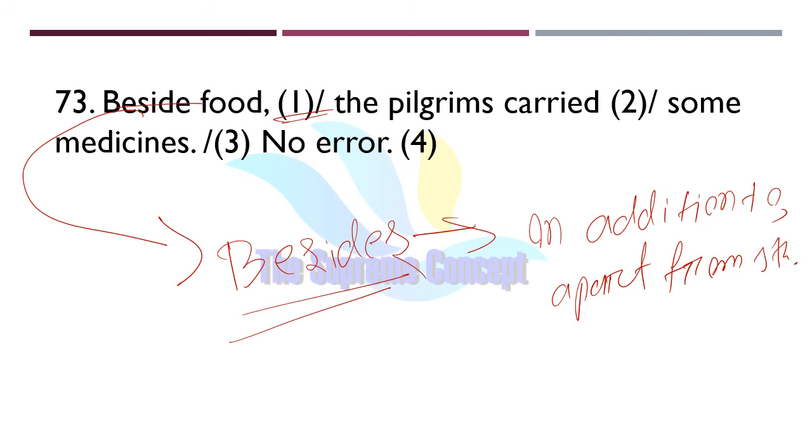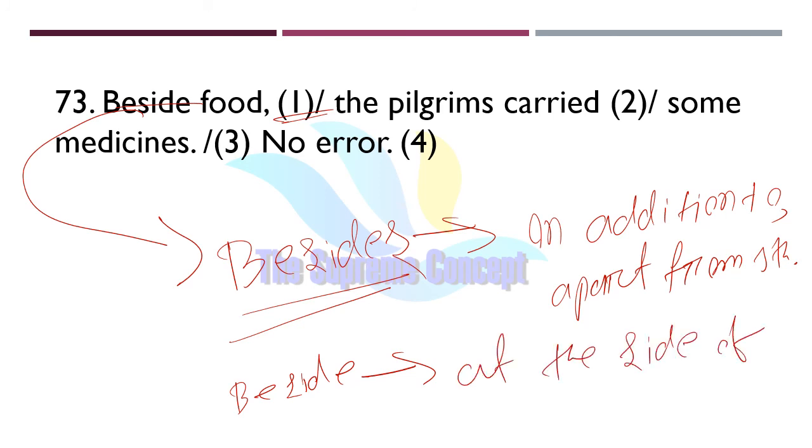If we simply use "beside," it actually means at the side of. If you are saying your brother is sitting beside you, that means he's just sitting at the side of you, by the side of you. So let us move.